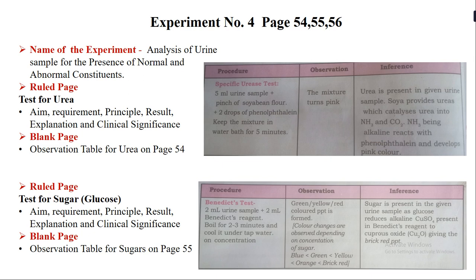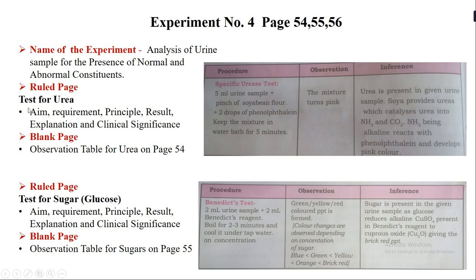So after writing the aim of the experiment, you have to continue writing with the test for urea. This is on page number 54 itself, where you have to follow the sequence of aim, requirement, principle, result, explanation and clinical significance. So all these subtopics come on the ruled page. And on the blank page, just besides where you have written test for urea, you have to draw this table. Again, this is the table that you will find on page number 54. Okay, so this is the first thing that you write.